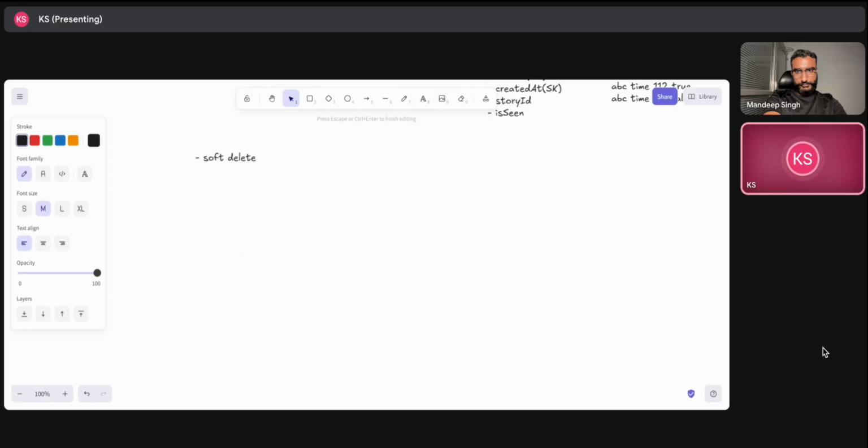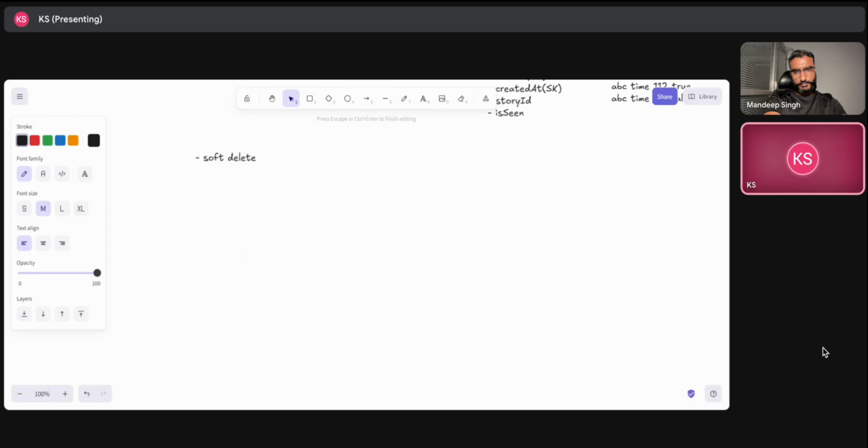Right. So what happens is that when the client sends the metadata and the media with that pre-signed URL, we will have that field set. Also, in the metadata DB with that story ID, we will have expires at, as I said.